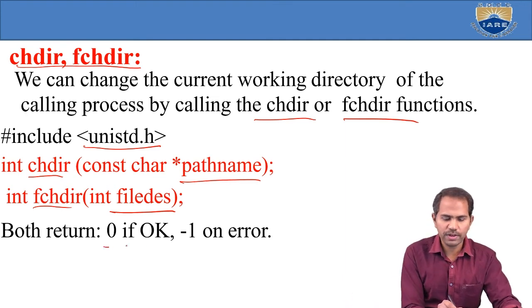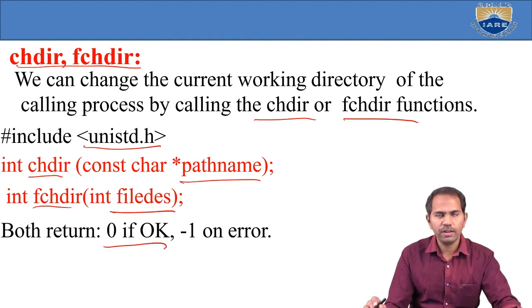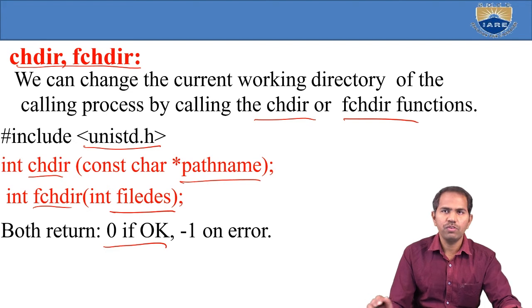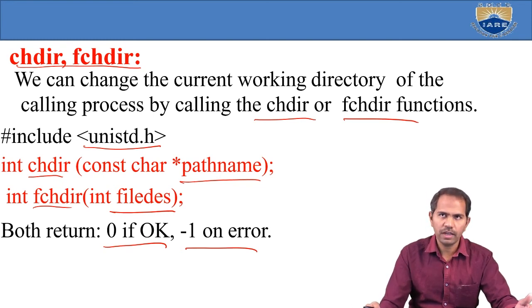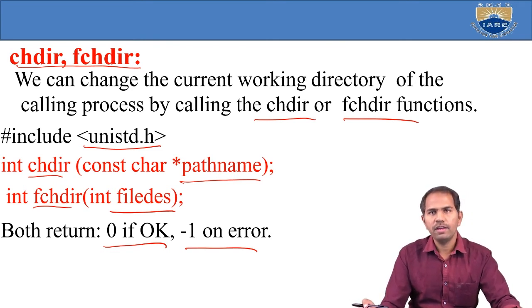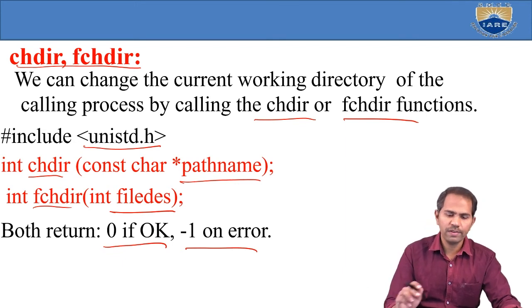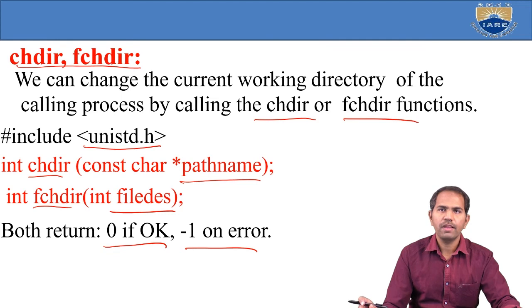If you have successfully changed the current working directory, it returns 0. Otherwise, -1 is the error. So these are the functions used to change directory. We can change the current working directory of the calling process. We use chdir or fchdir, but both have different syntaxes. chdir with a path name is sufficient, but fchdir takes a file descriptor. If successful, it returns 0, otherwise -1.